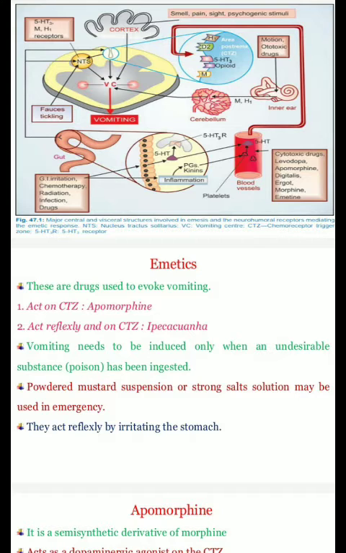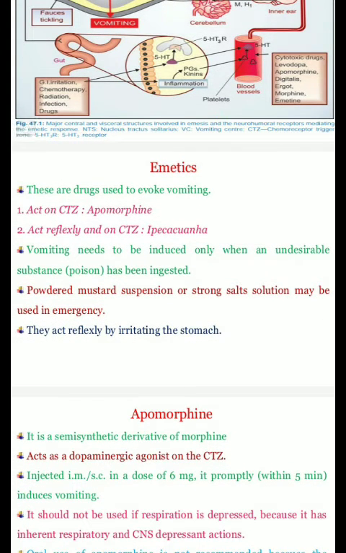Any unpleasant stimuli, bad odor, ghastly sight, pain and fear, and recall of any obnoxious sight or agent stimulate the higher center, that is the cortex, and result in vomiting. So let's talk about emetics, the agents or drugs which can cause emesis. The first drug we are going to talk about is apomorphine. It acts on the chemoreceptor trigger zone, and another drug is ipecacuanha. It acts reflexly on the chemoreceptor trigger zone.